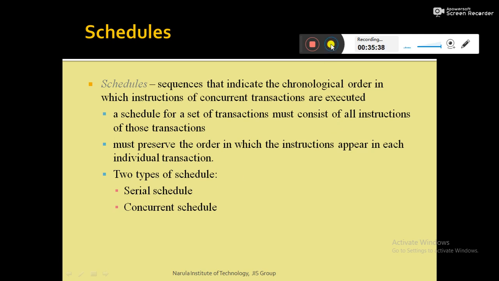Now, two types of schedules are there: serial schedule and concurrent schedule. Serial schedule means each serial schedule consists of a sequence of instructions from various transactions where instructions belonging to one single transaction appear together in that schedule. I am repeating, instructions belonging to one single transaction appear together in that schedule. Let me explain with an example.